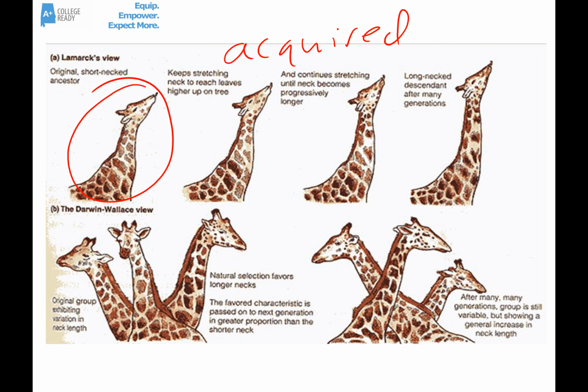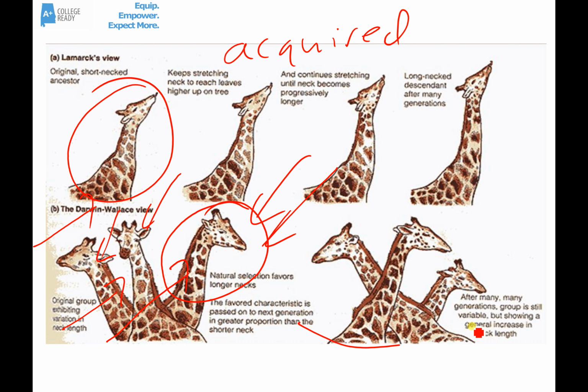Darwin's idea was that there was some variation in the population. There were some short-necked giraffe ancestors, but there were some with longer necks and some with even longer necks. And that because of the limited resources, the lack of food, those with longer necks could reach higher, get more leaves, they had full bellies, therefore they were more healthy, they had more babies, and that over time, the genes for longer necks became more and more common than the genes for shorter necks. And that's why the giraffes surviving today have longer necks. That's natural selection. That's Darwin's idea of evolution.